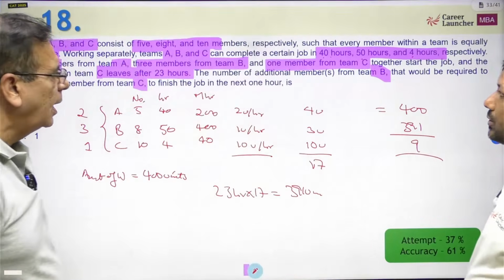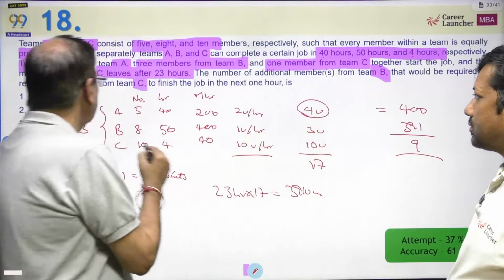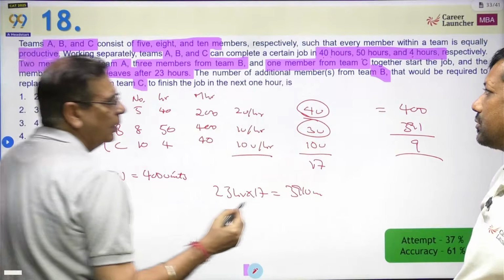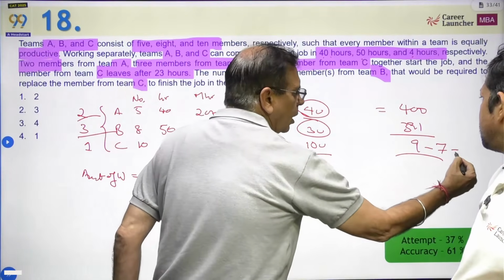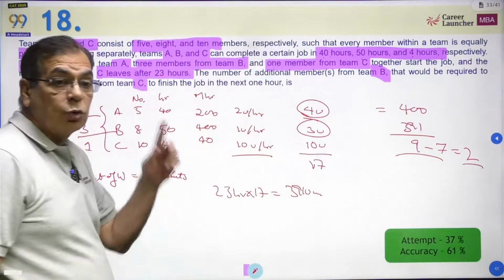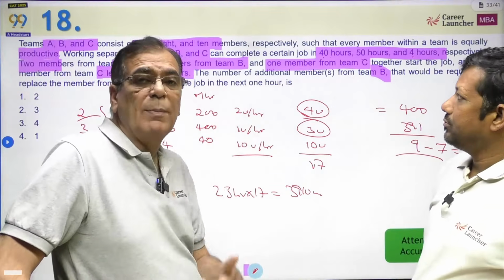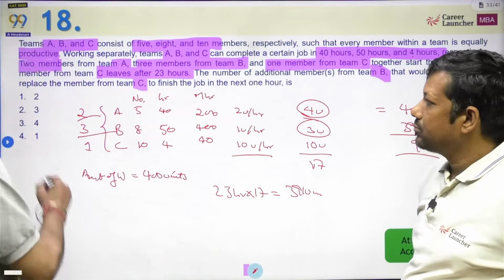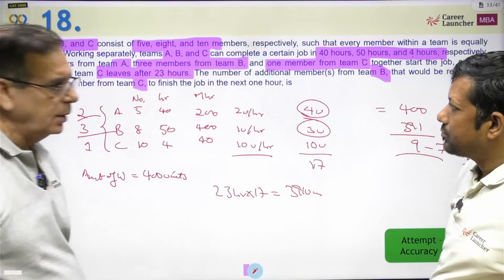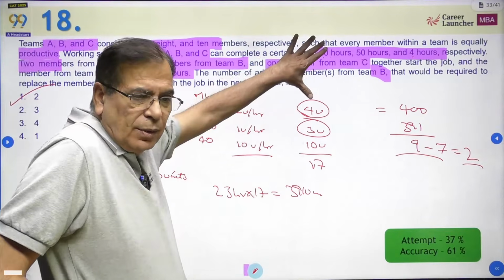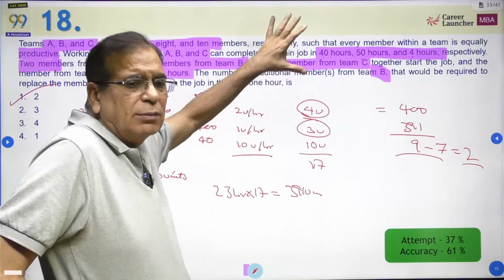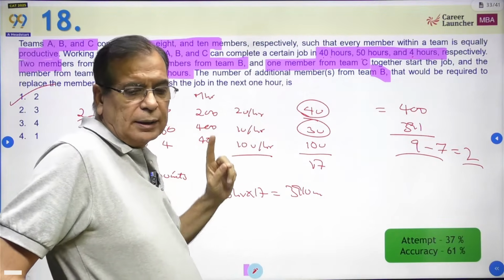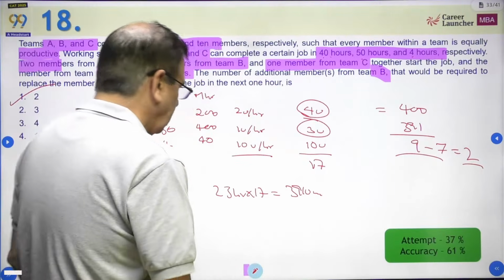In the next 1 hour, 4 units of work will be done by these 2 members of A. 3 units of work will be done by 3 members of B. So another 7 units gone, 2 units left, and these 2 units have to be done by more members from B. Each member from B will do 1 unit per hour. So I need 2 members from B to finish the work. Now this looks lengthy, but this is a standard question of time and work. I made the calculation a bit longer, that is right. But this is a standard question of time and work.